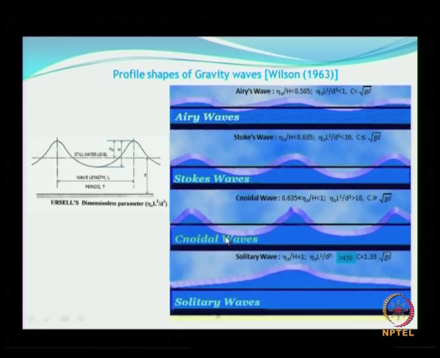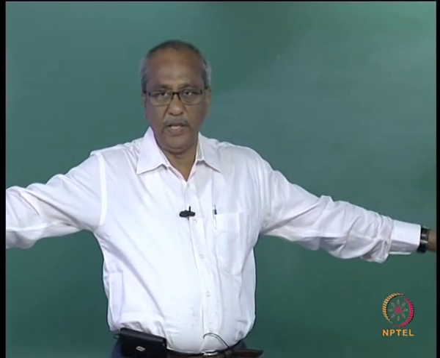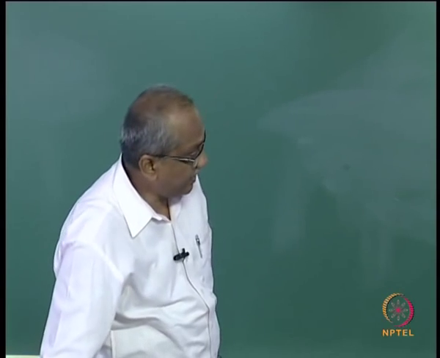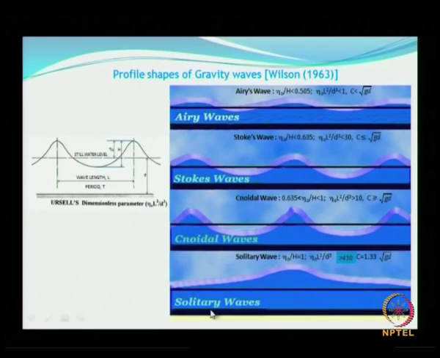Then we have the cnoidal waves wherein the profile is defined by the cosine elliptical function, which we will see later. Then finally we have the solitary wave. So in the case of cnoidal waves you see the steepening of the waves, the trough is quite flat and long, and these are basically called long waves, cnoidal and solitary waves.